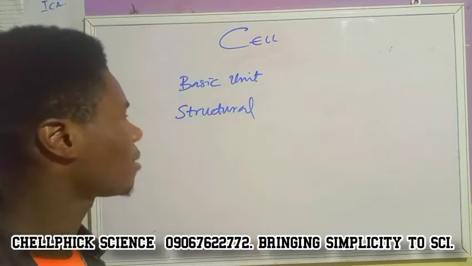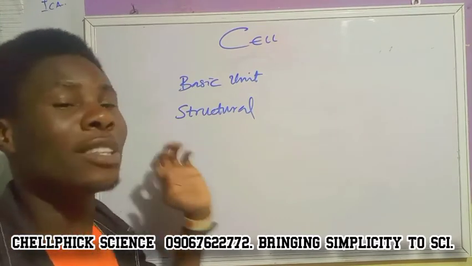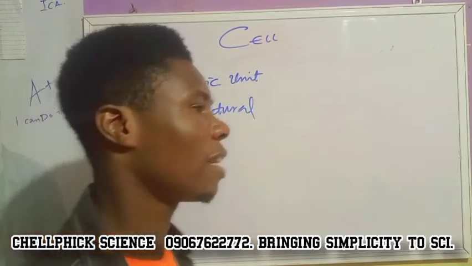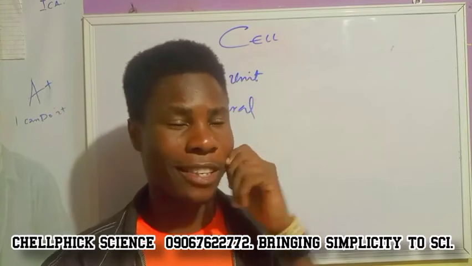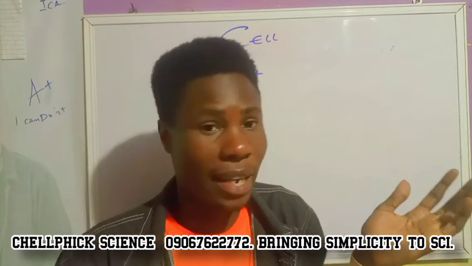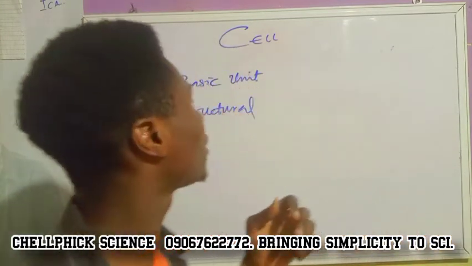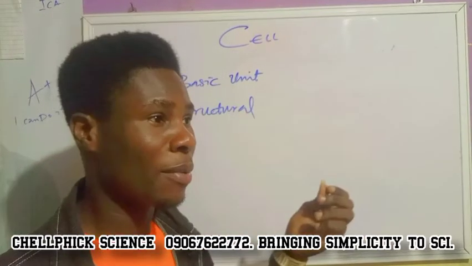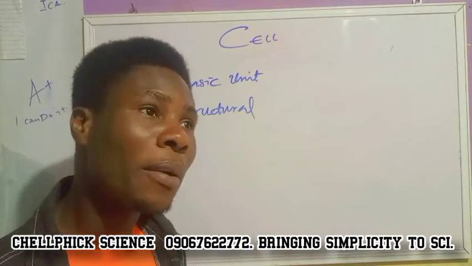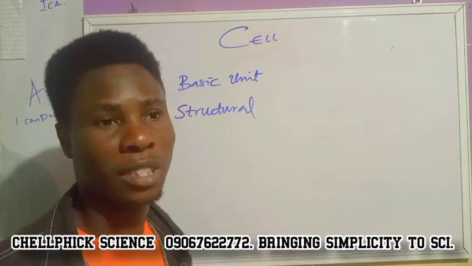Now it means that cells also determine the structure of the body. For example, we have the cheek cell. The cheek cell determines how your cheek will look, depending on the DNA formation. We also have ear cells, because the ear is a tube. We have skin cells, and so on and so forth. Every part of the body is actually made up of cells.